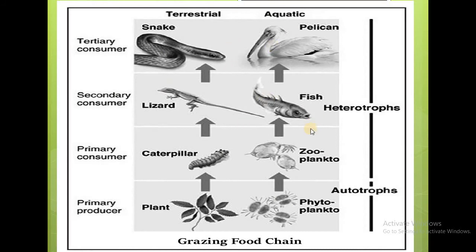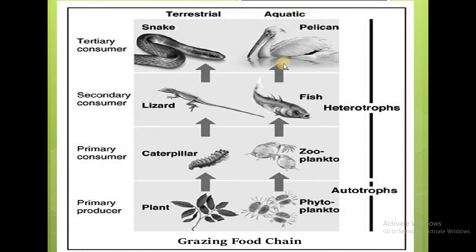And you can see this picture showing the grazing food chain in the terrestrial habitat and the grazing food chain in the aquatic habitat, where the plants act as primary producers. In the terrestrial ecosystem, the primary consumer is the plant-eating animal, for example the caterpillar. This caterpillar is eaten by a larger animal, the lizard, which occupies the secondary consumer level, and this lizard is eaten by the tertiary consumer, for example the snake.